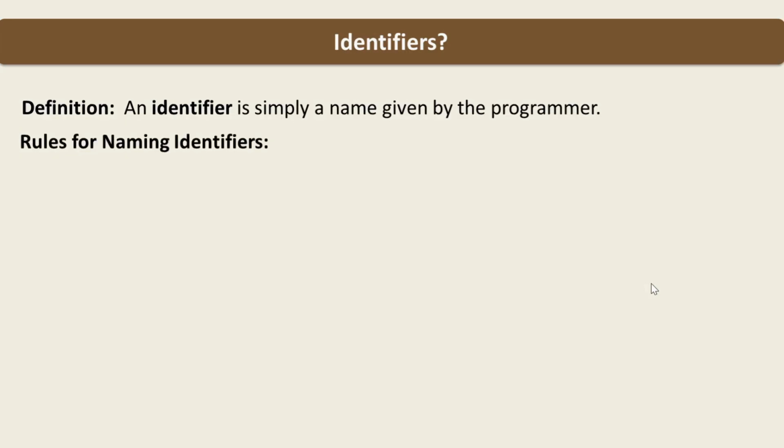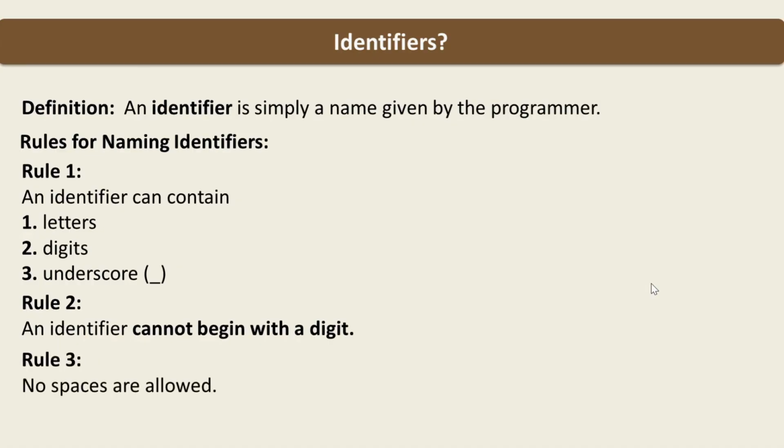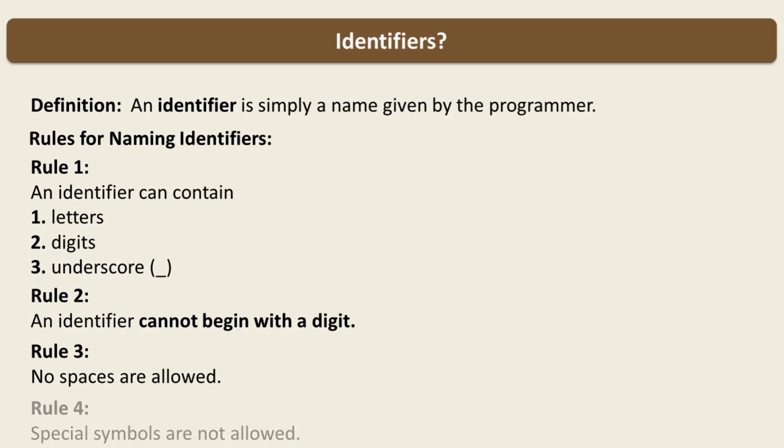Now, there are some rules for naming identifiers. The first one is an identifier can contain letters, digits, and underscores. Rule number two, an identifier cannot begin with a digit. Rule number three, no spaces are allowed in identifiers. You can replace the space with an underscore. Number four, special symbols are not allowed.